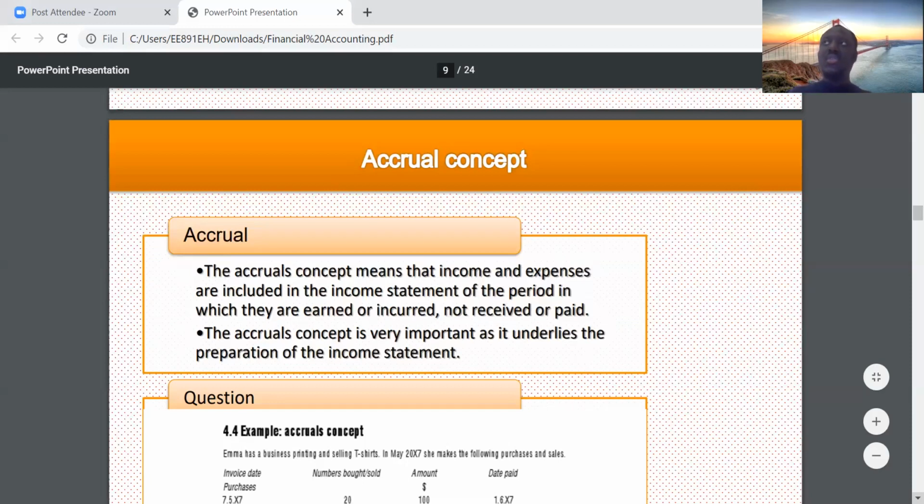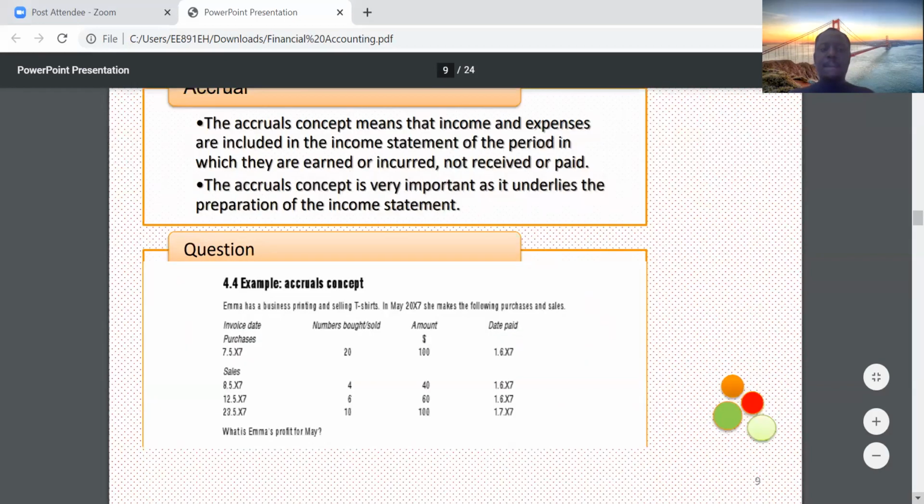And in the income statement, you can have revenue, and in revenue, it's not always cash, right? There are some revenues that you have on the credit side of things, but you've earned it. So that's why it goes into the income statement. Very, very important.